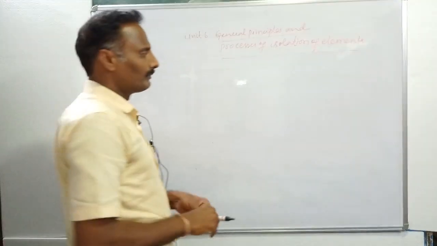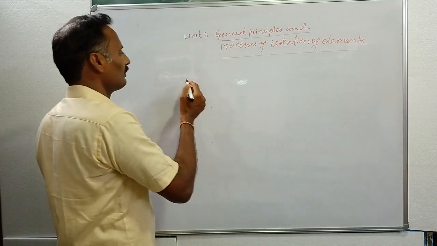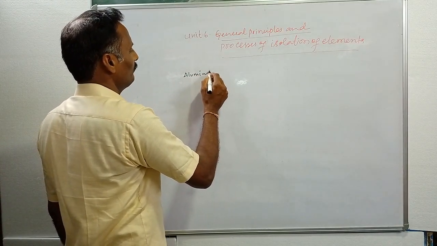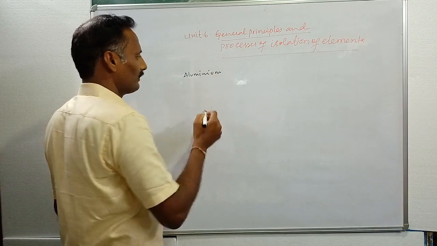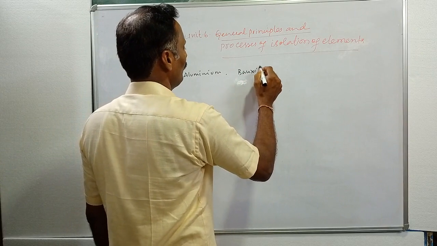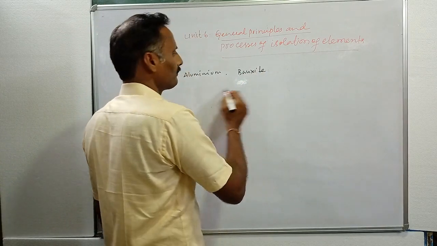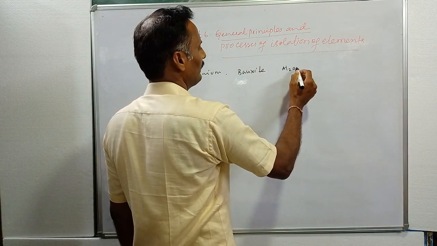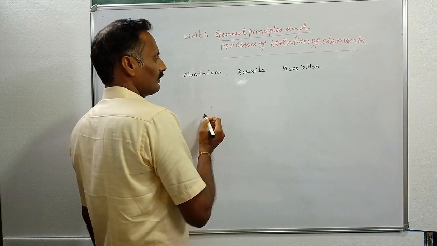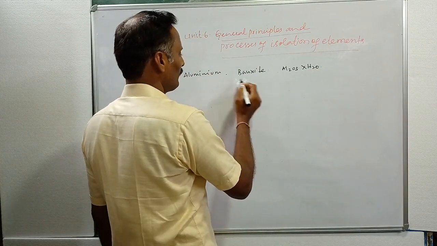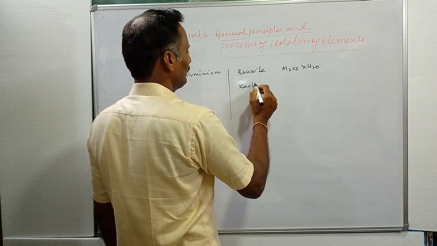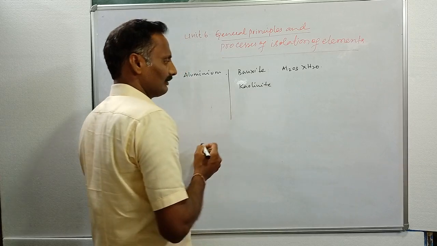What are the minerals of aluminum? For aluminum you have mainly three minerals available. One is bauxite, the mineral of aluminum, whose formula is Al2O3·xH2O. Another is kaolinite, whose formula is Al2(OH)4Si2O5.